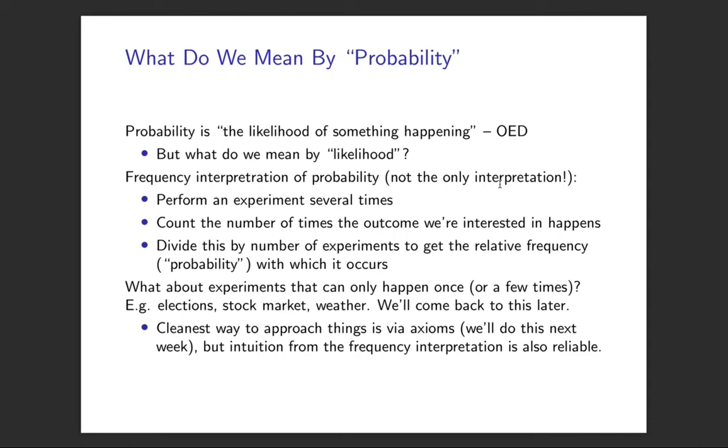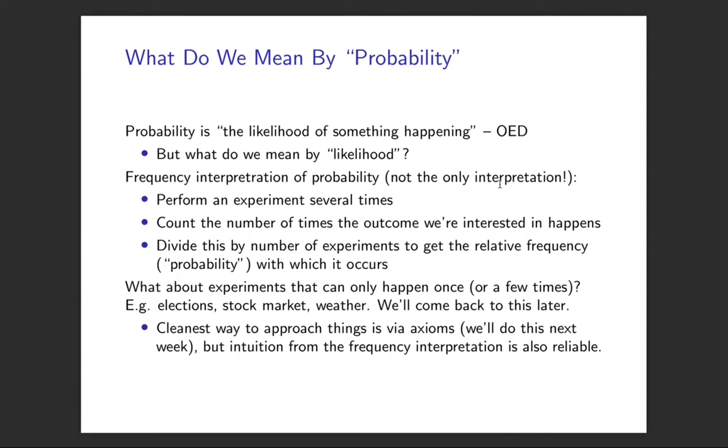And suppose there's an outcome we're interested in. Suppose we roll the dice and we're interested in whether a 2 or a 3 comes up. That's the outcome we're interested in. So we roll the dice lots of times and we count the fraction of times a 2 or a 3 comes up. That fraction is the probability. That's the definition of probability. If you stay inside the frequency interpretation of probability, that is the definition of probability. If we have an experiment we can repeat many times, the fraction of times the event we're interested in comes up is the probability. But you can immediately see there's a bunch of problems with that.